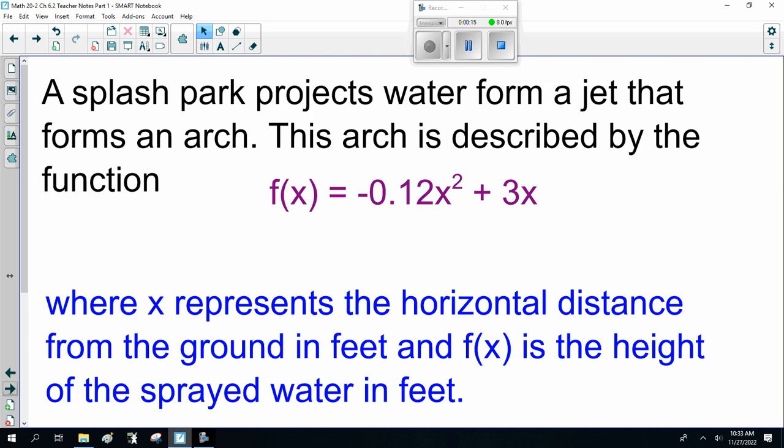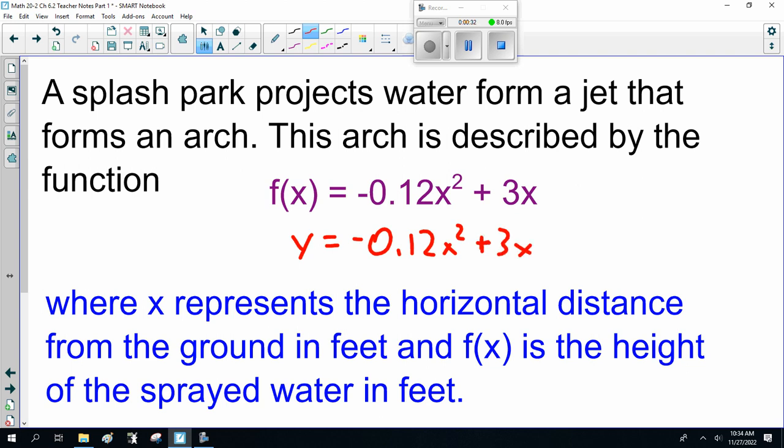A splash park projects water from a jet that forms an arch. The arch is described by the function f of x equals minus 0.12x squared plus 3x. Note, this is just a fancy way of saying y equals minus 0.12x squared plus 3x, and I expect you to know both ways. Where x represents the horizontal distance from the ground in feet, and f of x the height of the sprayed water in feet.